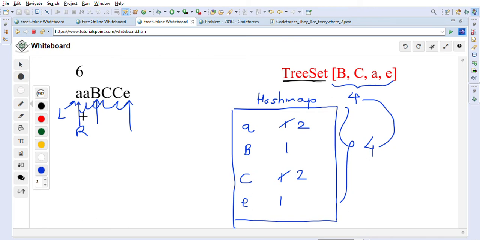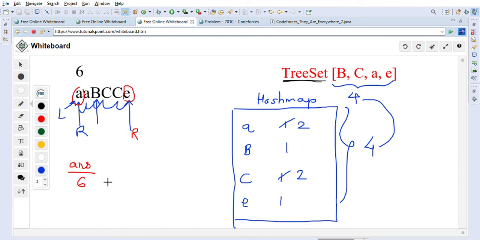Left is still pointing to this A, and this is where the right is pointing. We will calculate this total string length: 1 2 3 4 5 6. Let's say we have a variable called answer. We will update the answer to 6, because this length is 6.